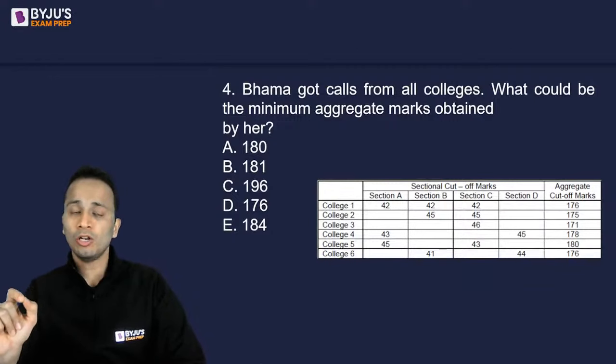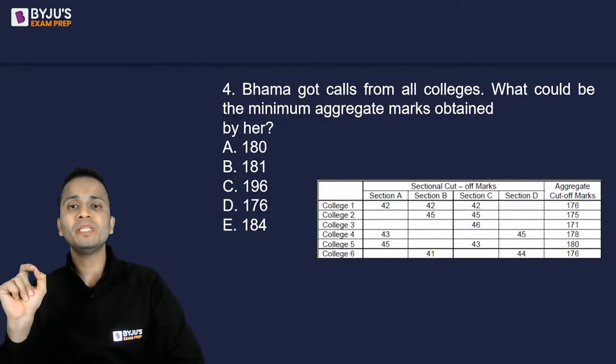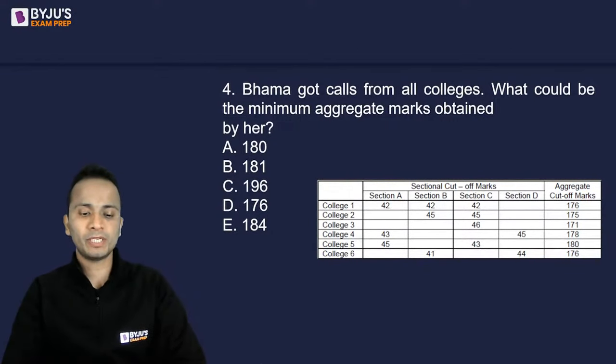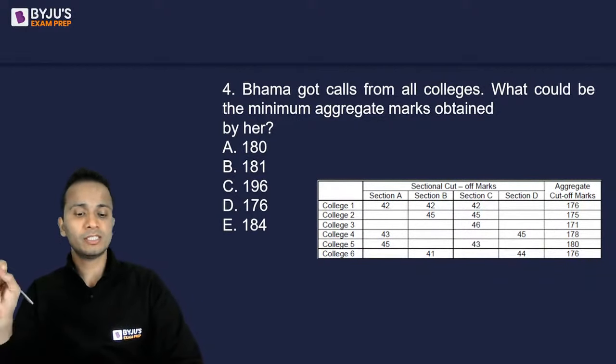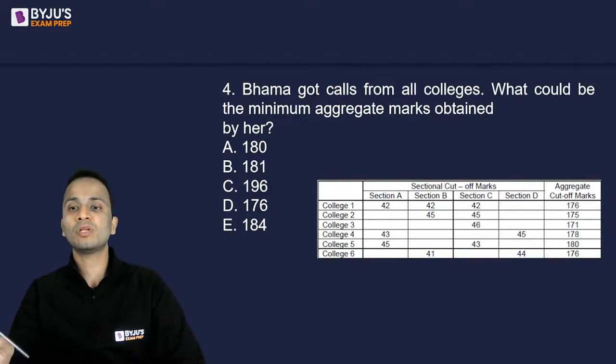A student got a call from all the colleges. What could be the minimum aggregate marks obtained by her? So this student got a call from all the colleges. That means this student is able to clear the overall cutoff as well as the sectional cutoff of all the colleges.